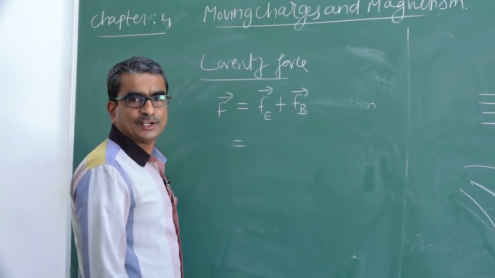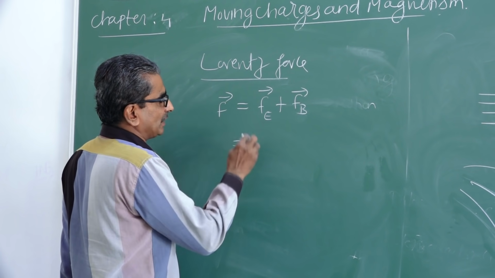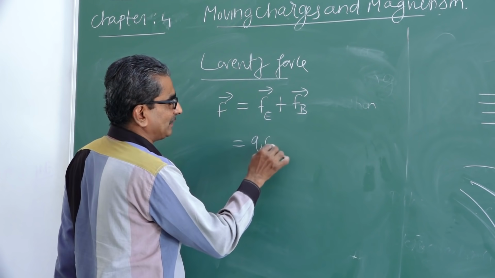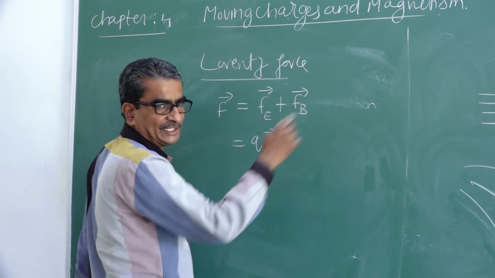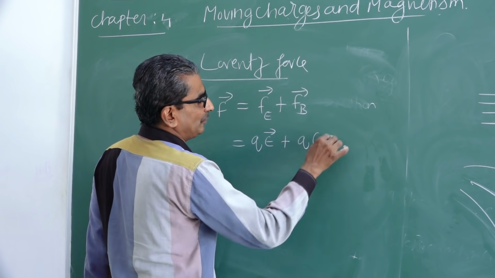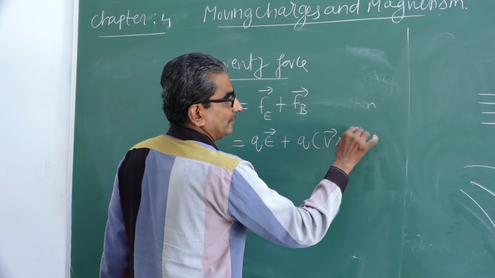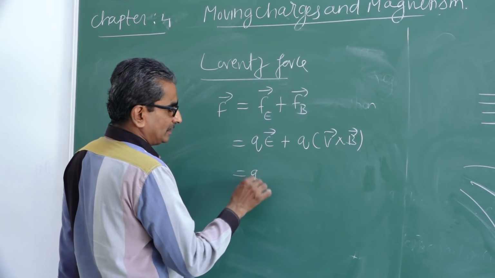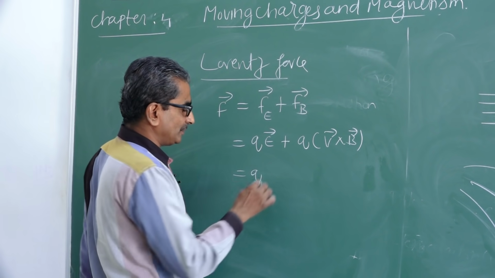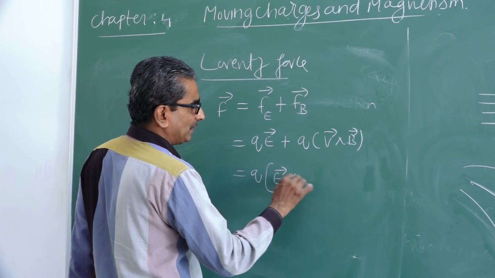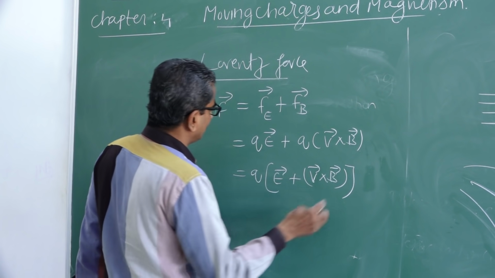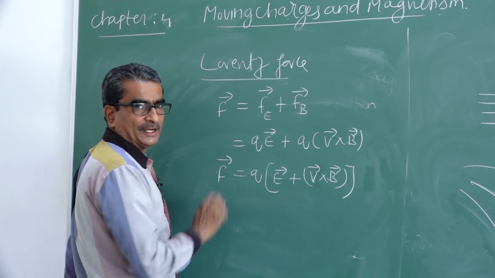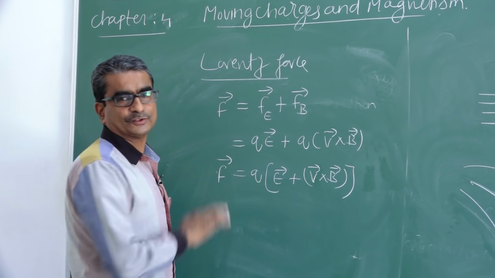The force due to the electric field we have already written: it is Q into E. The force due to the magnetic field we have already written: it is given by Q into V cross B. Now, pull out Q as a common term: Q into E plus V cross B. So, this is nothing but the Lorentz force.